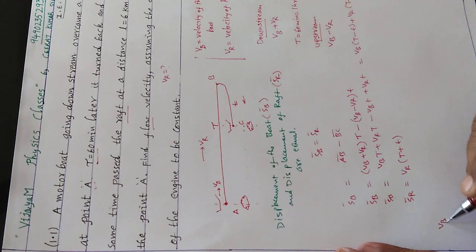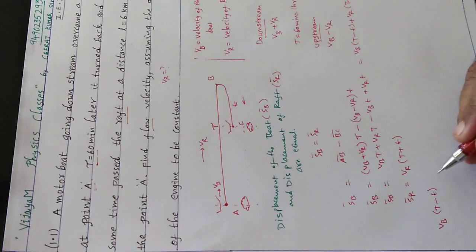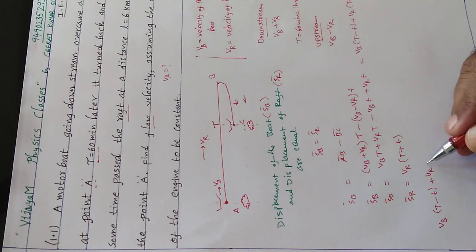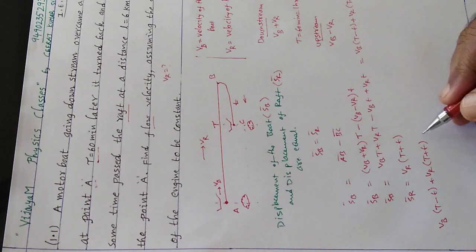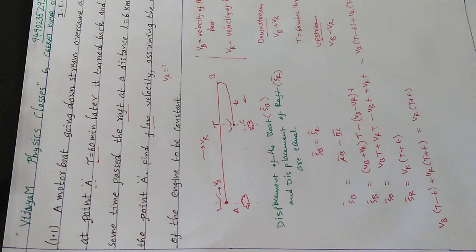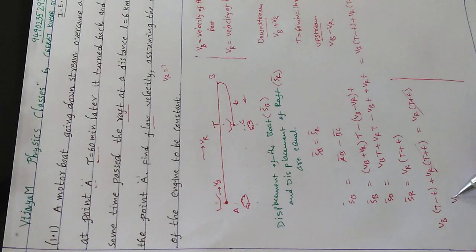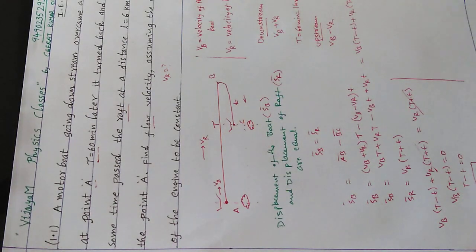Now here I said SB equal SR. Therefore, carefully, VB into T minus t plus VR into T plus t is equals to VR into T plus t. So these two you can cancel, and what you can write here is VB into T minus t is equal to 0. Therefore, T minus t equal to 0. Therefore, T is equal to t. So very, very important: downstream and upstream it travels for the same time.